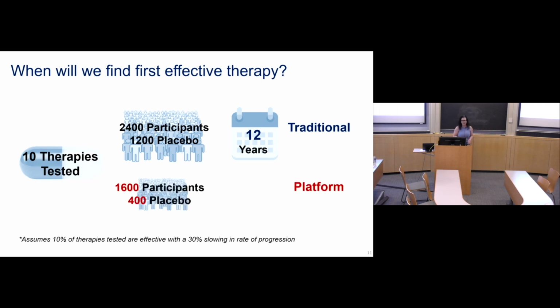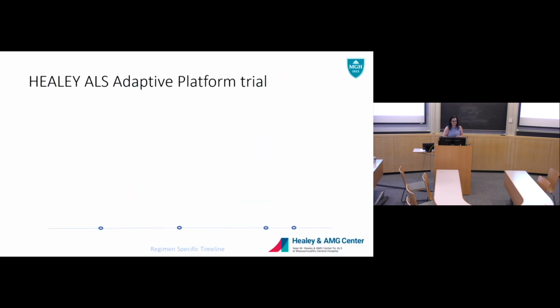Whereas with a platform design, you can actually lower the number of participants because we're able to share these placebos. This is based on simulated data and scenarios, but if we think about an effective 30% slowing, it can take 4 years to get through about 10 therapies. So you could speed up the clock and use fewer participants.